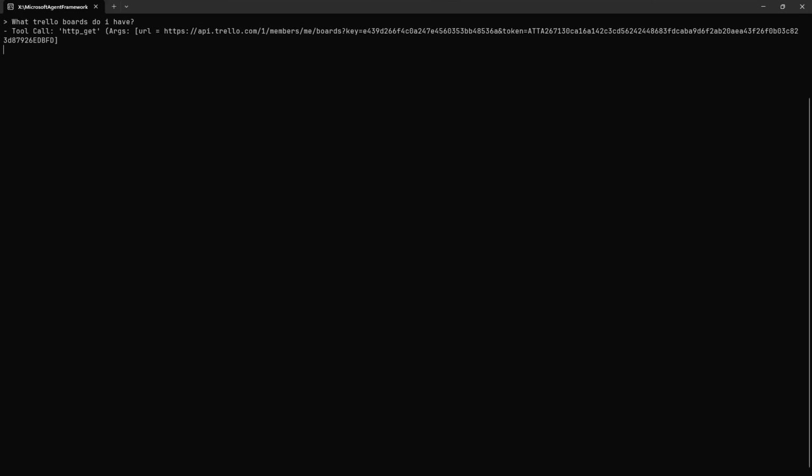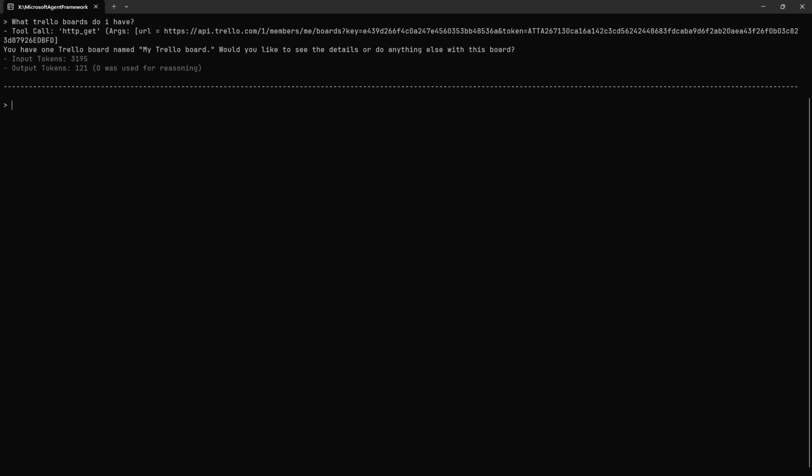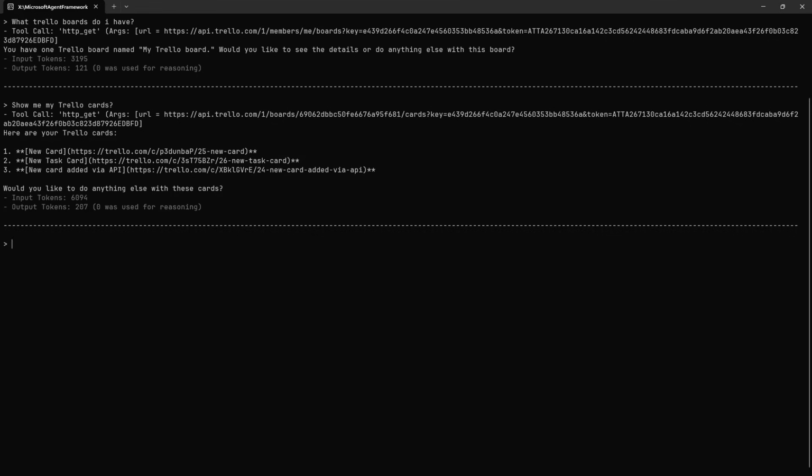Finally, we might have something we want to call using an API or something. So, for example, what Trello boards do I have? So it says I have one Trello board, and show me my Trello cards. And it can show me that I have 3 Trello cards here with the links to them.